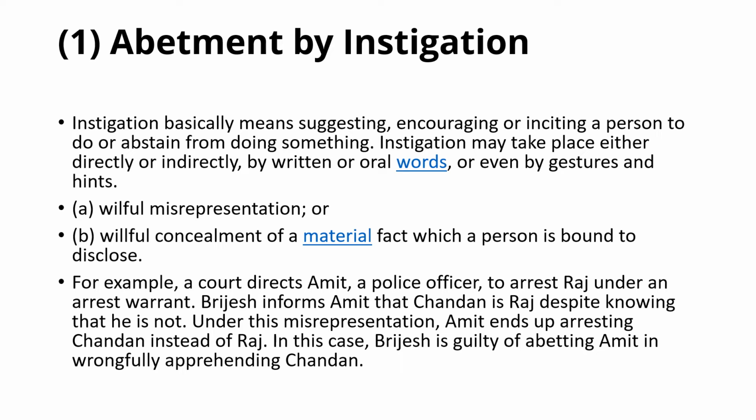For example, a court directs Amit, a police officer, to arrest Raj under an arrest warrant. Brijesh informs Amit that Chandan is Raj, despite knowing that he is not. So under the misrepresentation, Amit ends up arresting Chandan instead of Raj. In this case, Brijesh is guilty of abetting Amit in wrongfully apprehending Chandan. I cannot make Amit liable, because Brijesh gave wrong information concealing the true facts, and Amit believes in good faith that Chandan is Raj. So here Brijesh is held guilty, not Amit.